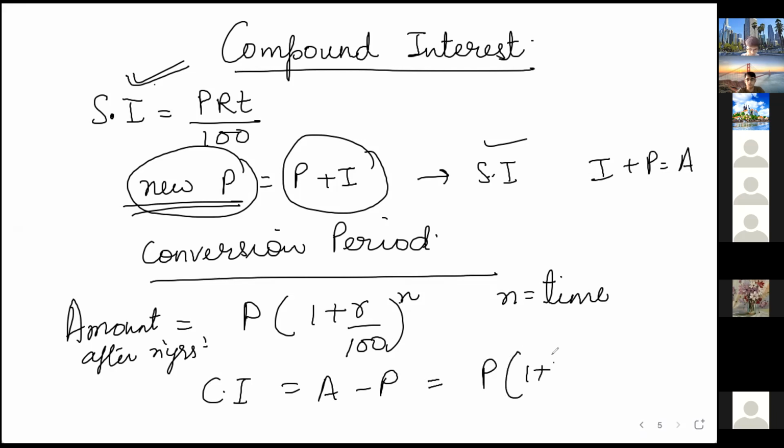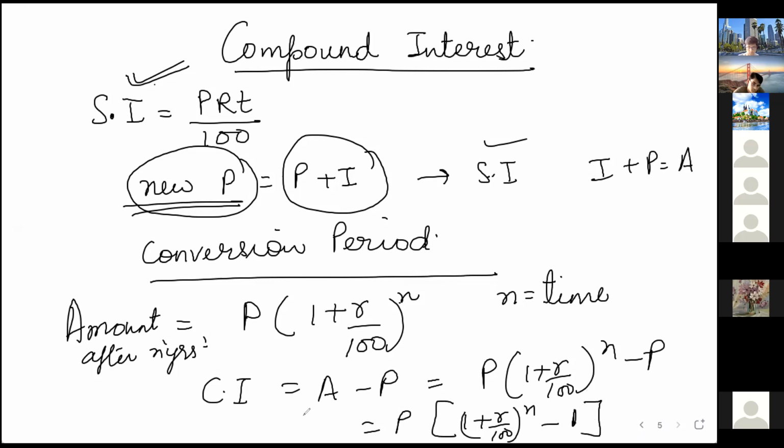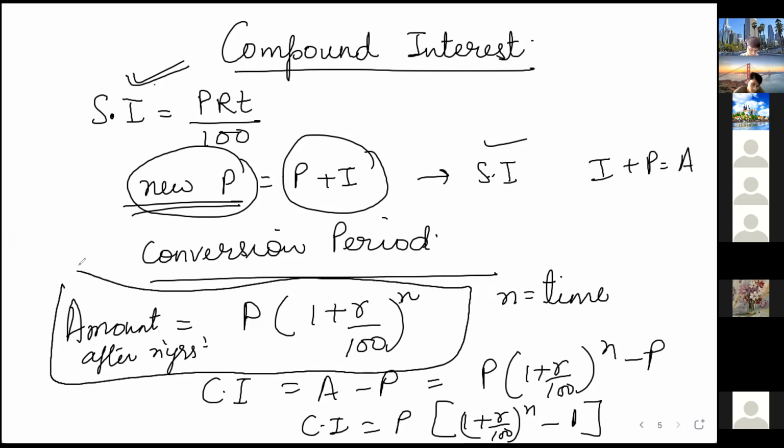P into 1 plus R by 100 raised to N minus P. Take out P common: P into 1 plus R by 100 raised to N minus 1. So this formula is for the amount. Once the amount is found, compound interest can be found by using the formula A minus P.